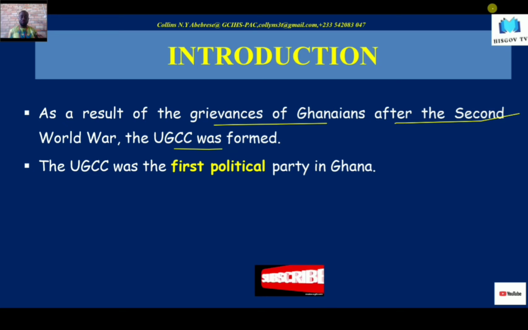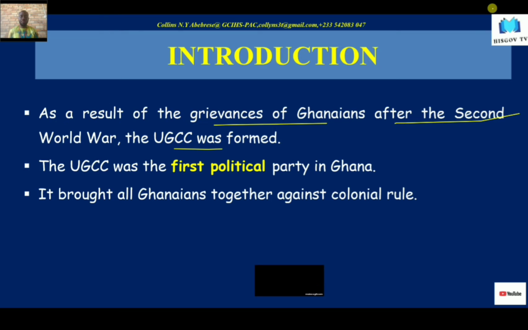All right, the first political party formed in Ghana was the UGCC party. Now, the UGCC party was different from the other early nationalist activities that had been formed, like the ARPS, the Aborigines Rights Protection Society, the Youth Movement, the NCBWA and Co. You see, the difference was that the UGCC brought all Ghanaians together against colonial rule.